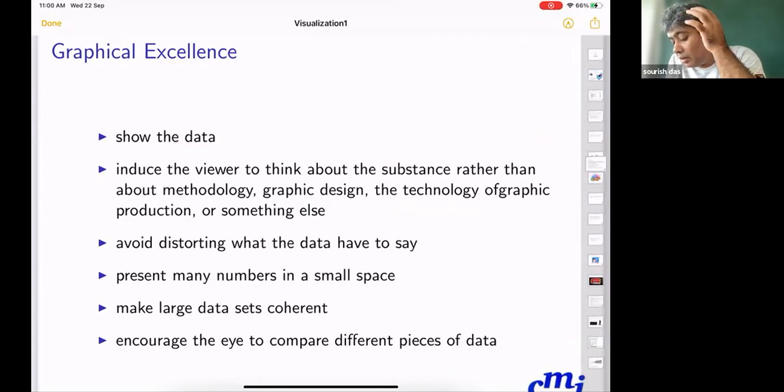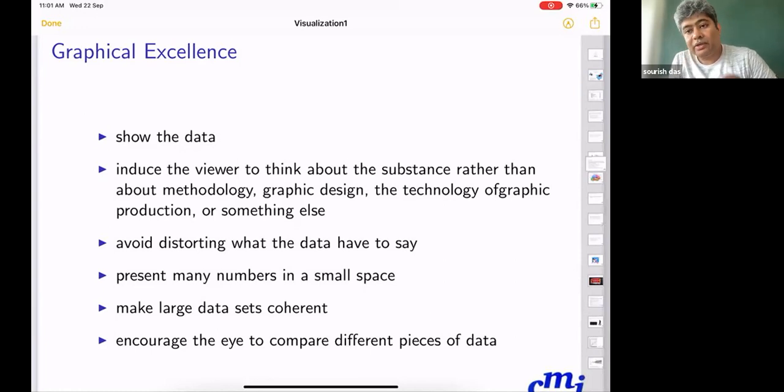And when you are aiming for excellence, other than aesthetics, you have to be careful to avoid distorting what the data have to say. Also, present many numbers in a small space, though that might be a little difficult for people to understand.